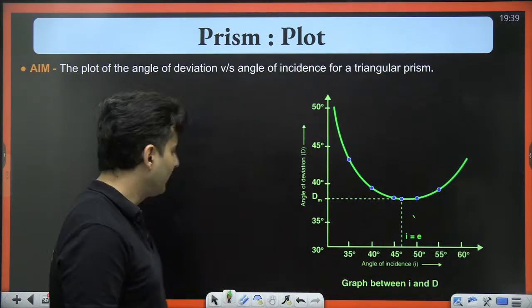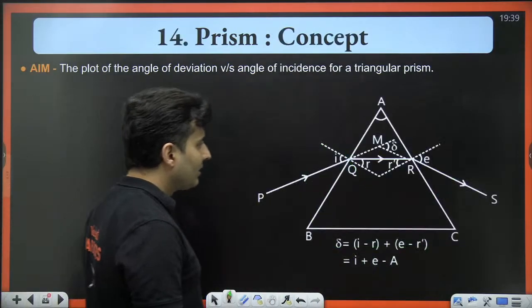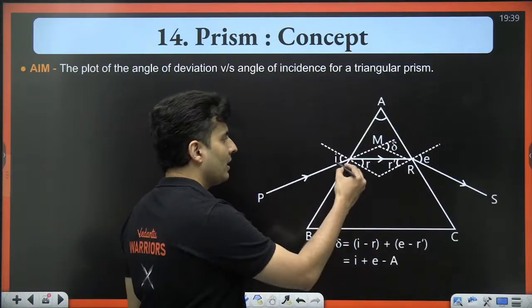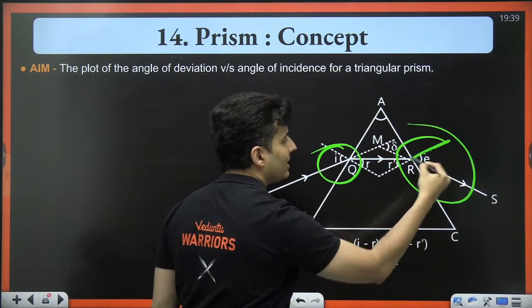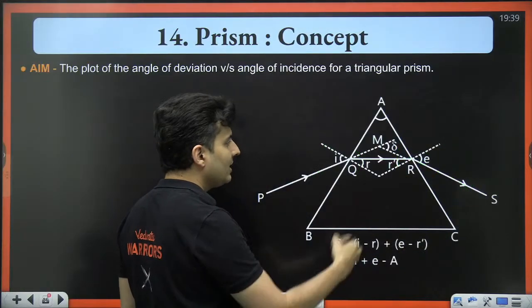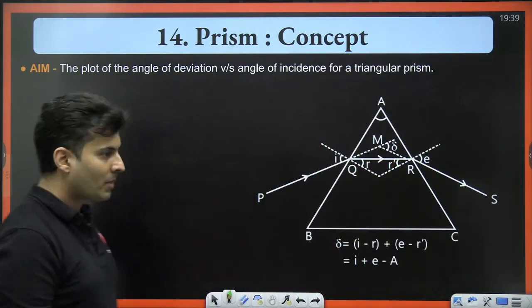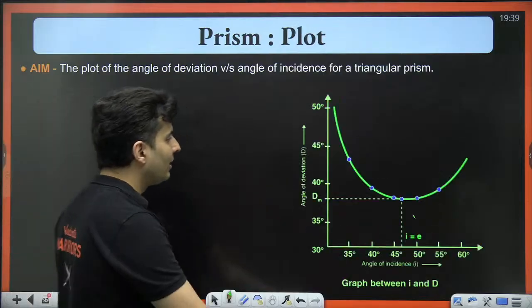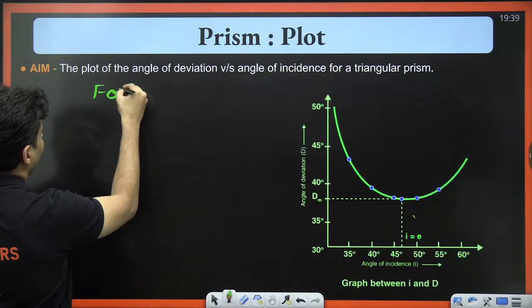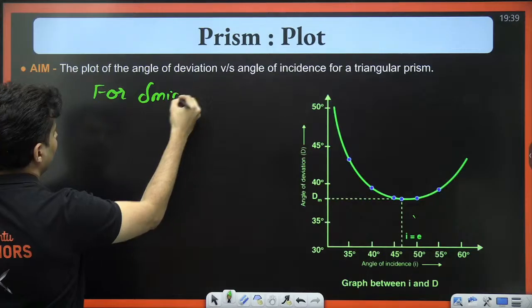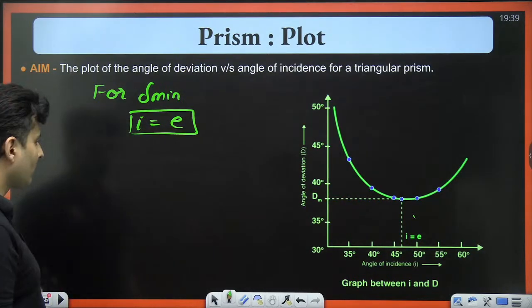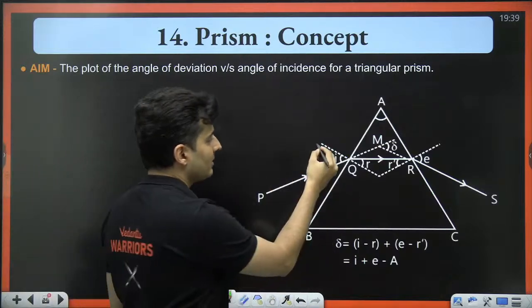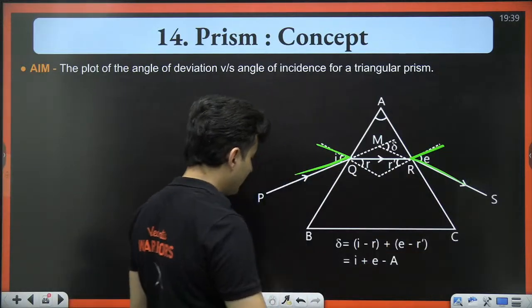Is that right? So if you plot that delta versus incidence, you will get a symmetric curve with a minimum at a particular angle. Now it so happens that for minimum deviation, do you see this angle of incidence? Do you see this angle at which it emerges out? These both happen to be equal. So you can see that for delta minimum, number 1, angle of incidence is angle of emergence.